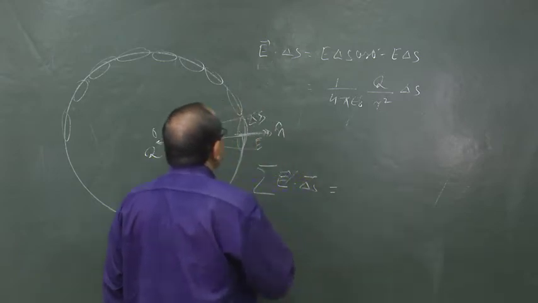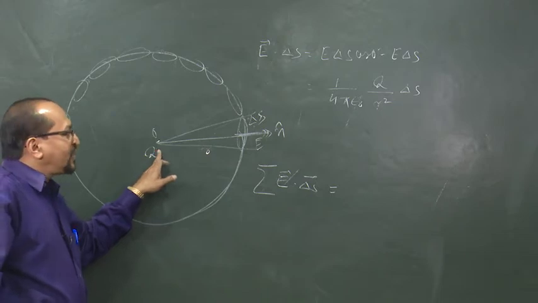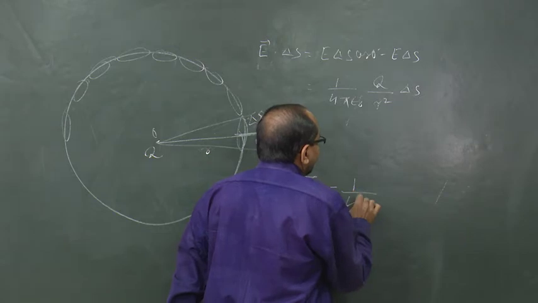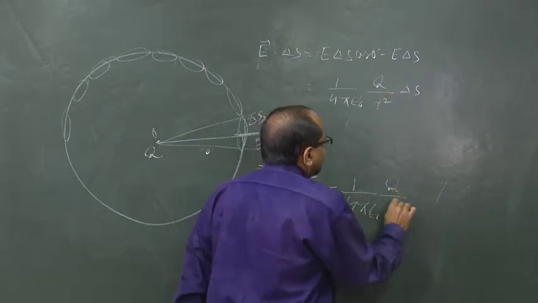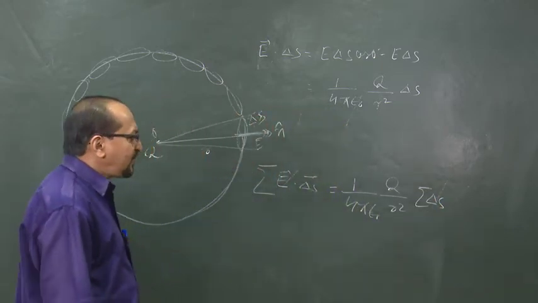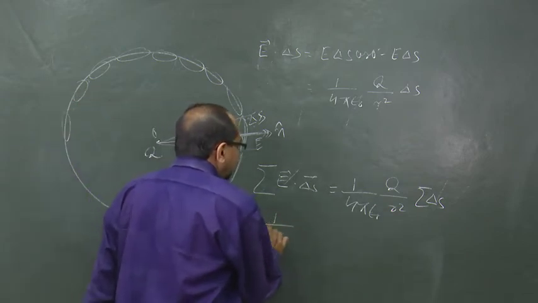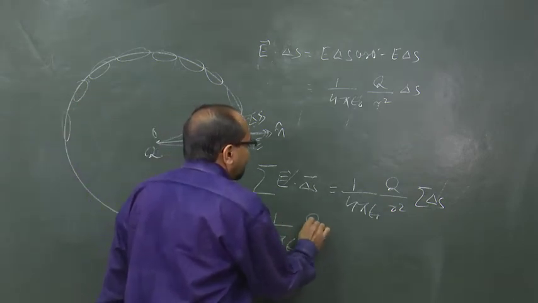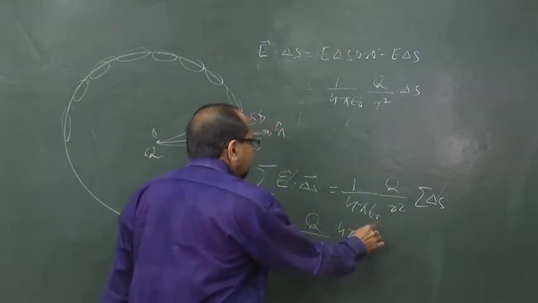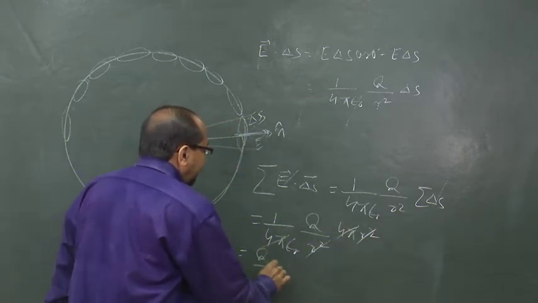And as every point on the sphere is equidistant from the charge, this r is a constant quantity and the sum is over delta s, that is the total surface area of the sphere. And what is that total surface area of the sphere? That is 4 pi r square. So, it is equal to 1 by 4 pi epsilon 0 q by r square into 4 pi r square. This r square and 4 pi cancel out, and we are left with q by epsilon 0.